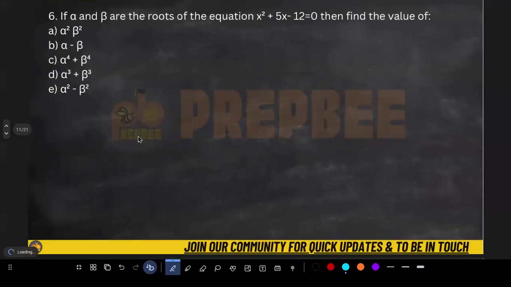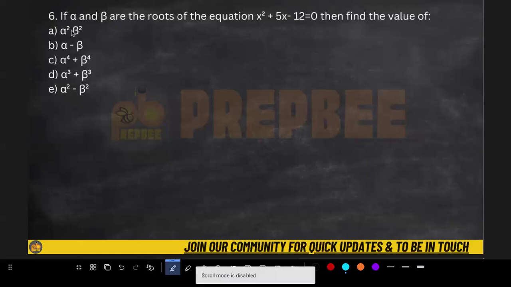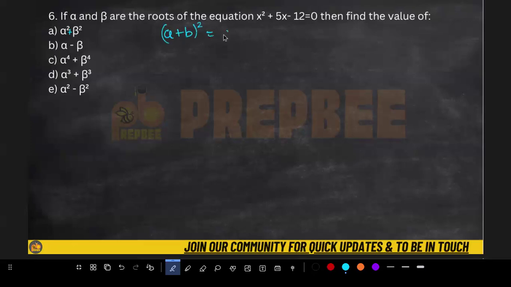This one is good and I recommend. अरे यार, यहाँ पे sign नहीं लगा क्या? Alpha square plus है यहाँ पे, यहाँ plus लगा लो। You can solve this using identity. कैसे करोगे? दो तरीके आपके पास। या तो यहाँ से value निकाल लो, ठीक है, value निकल जाए तो बहुत बढ़िया, आराम से solve हो जाएगा। Let's say value निकल पा रही है कि नहीं check कर लेना, अगर नहीं निकला then you have the option of identities. Identities मैंने बताया था, (a + b) whole square is nothing but a square plus 2ab plus b square.